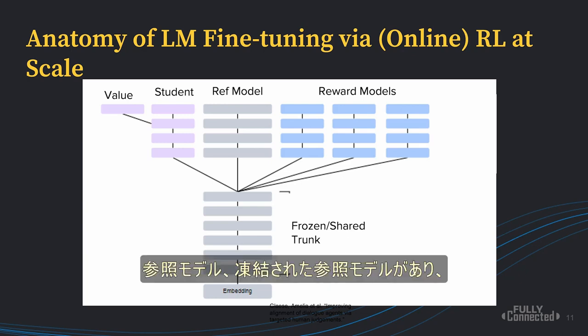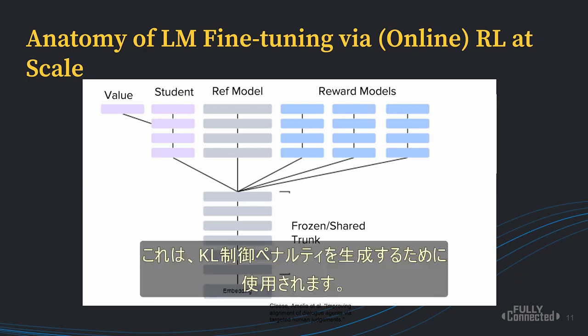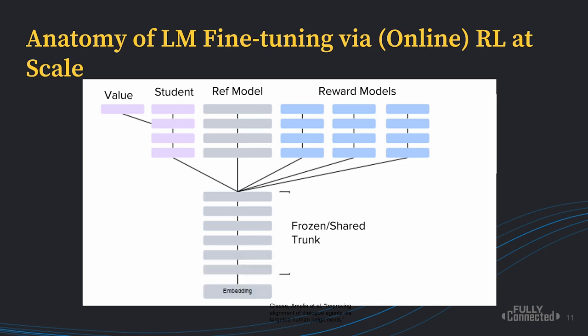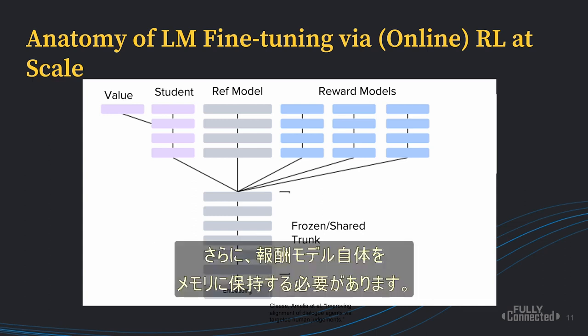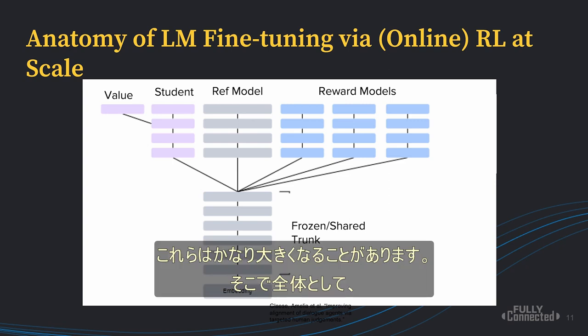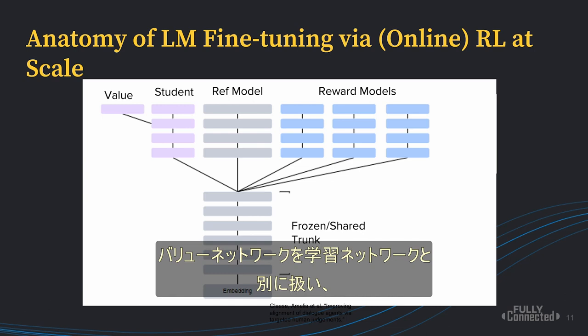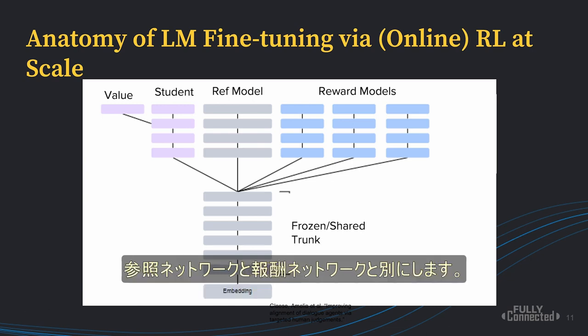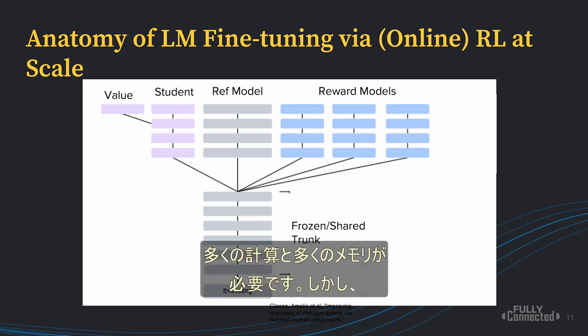Additionally, we have this frozen reference model, which is used to produce a KL control penalty, enforcing that the student model doesn't overfit to the reward too hard. And additionally, we need to hold in memory the reward models themselves, which can be quite large. Altogether, if you were to treat each of these models as separate, a value network separate from a student network, separate from a reference network, separate from a reward network, that's a high bar. It requires a lot of compute and a lot of memory.